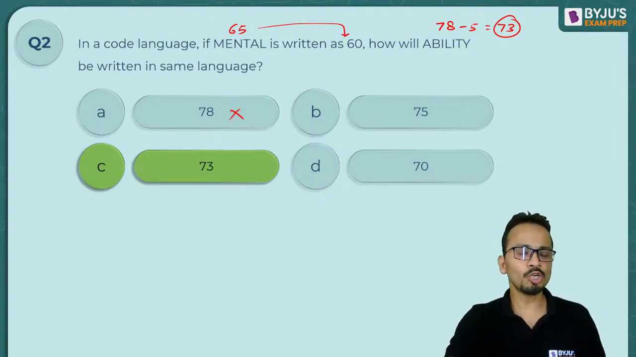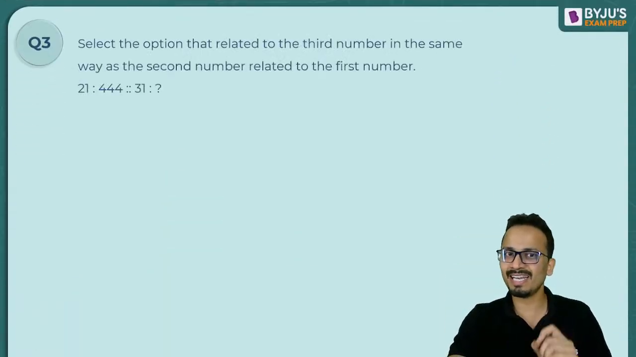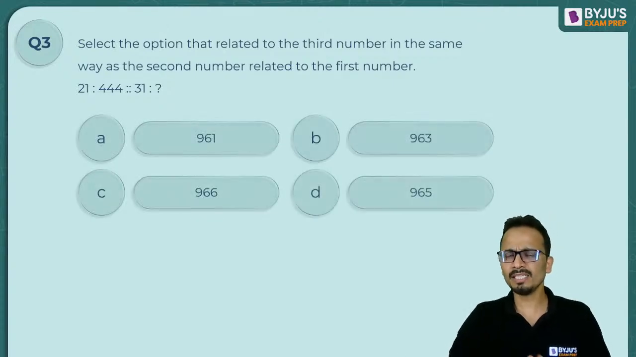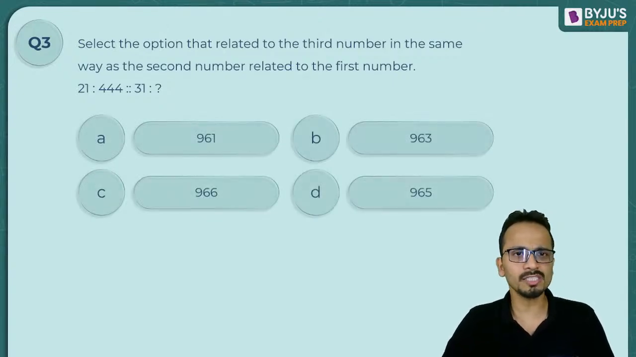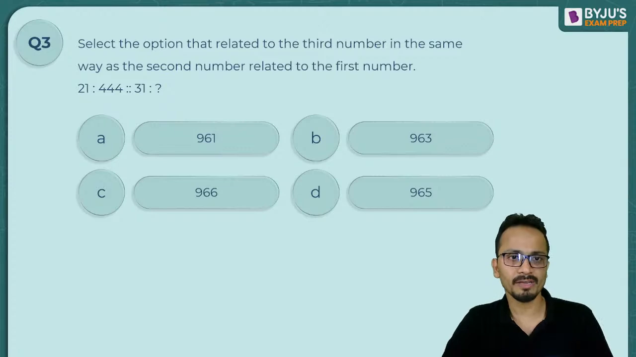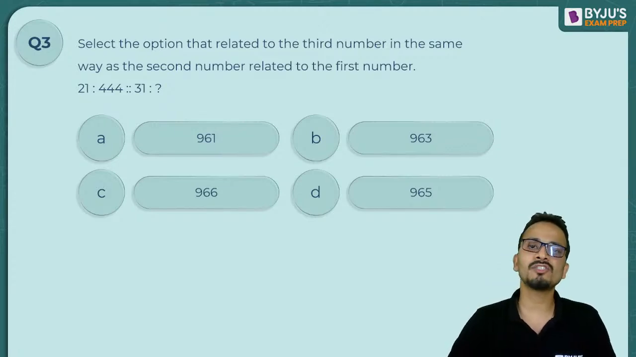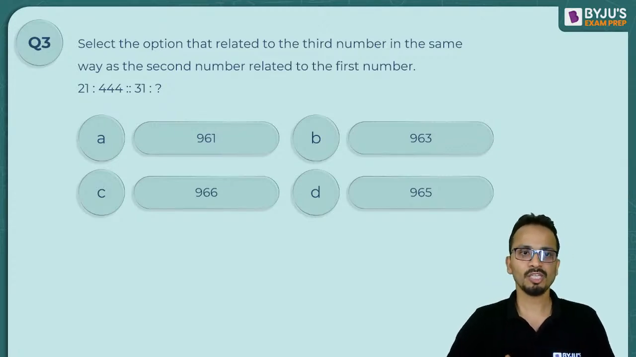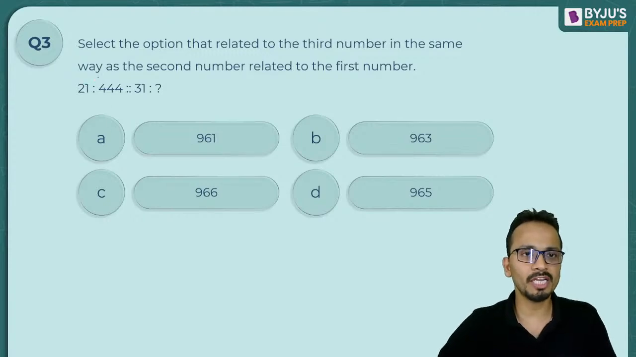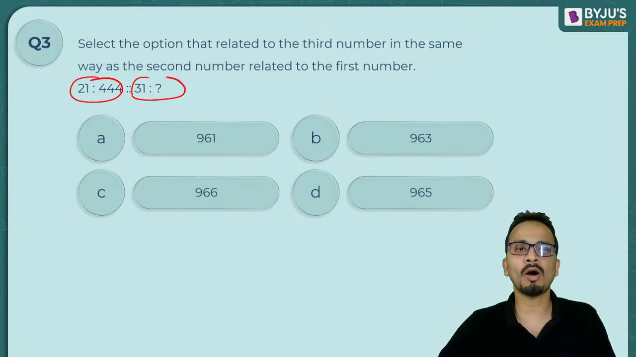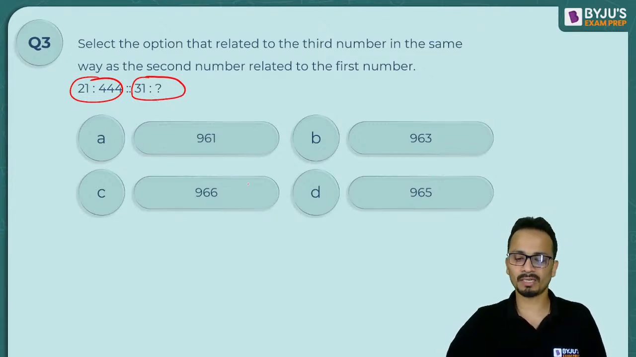Okay, now let's move on to the next question. Again, the next challenge. Now this question is based on analogies. Select the option that is related to the third number in the same way as the second number is related to the first number. So you have to establish a relation between these two numbers and then apply the similar thing to obtain which of the options will substitute the question mark.